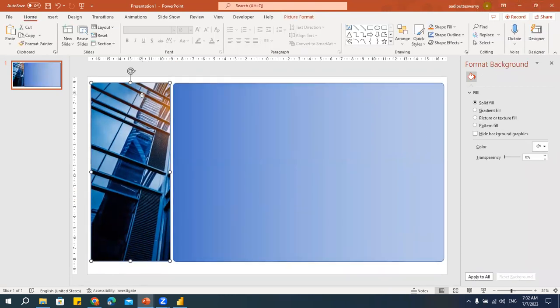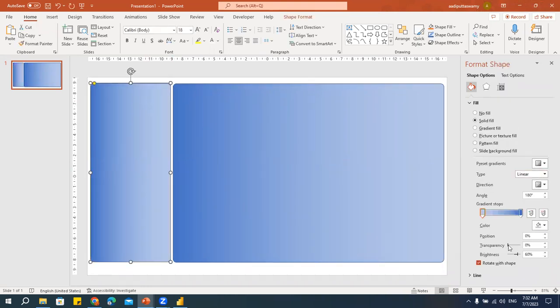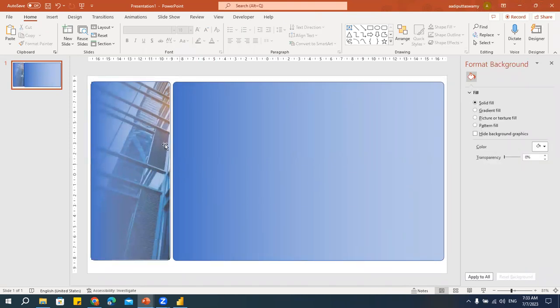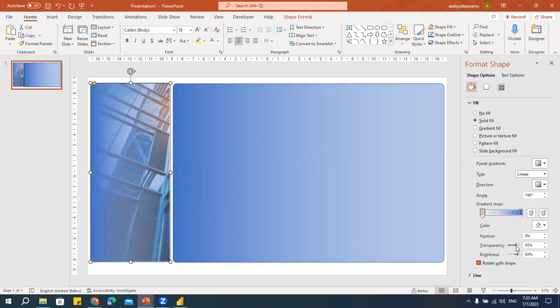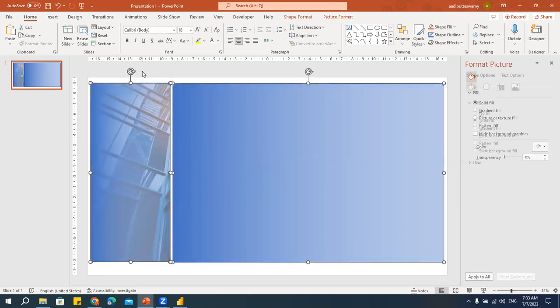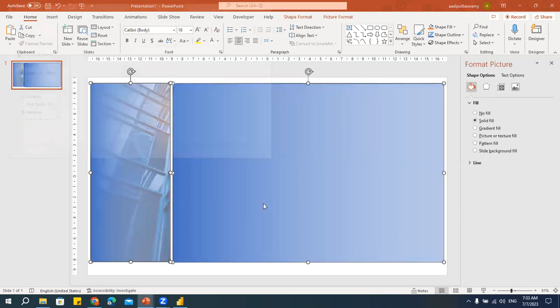Done. Now let me send this back. Now select this and I'll make it transparent. See, if you want this to be a little more, like this we can actually do. Now how to get this into Power BI? Control A, right click and say save as picture.